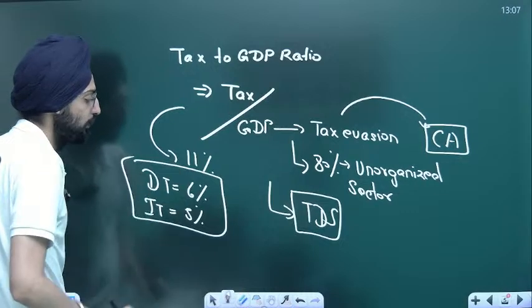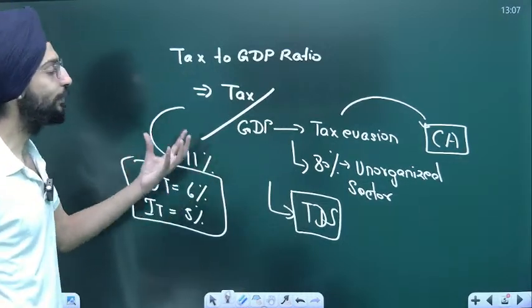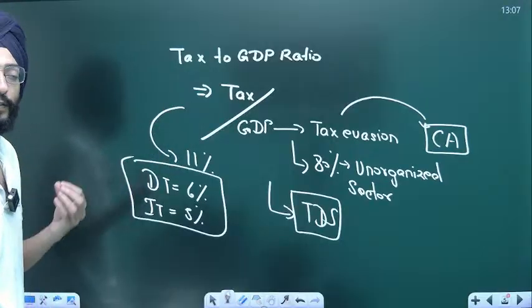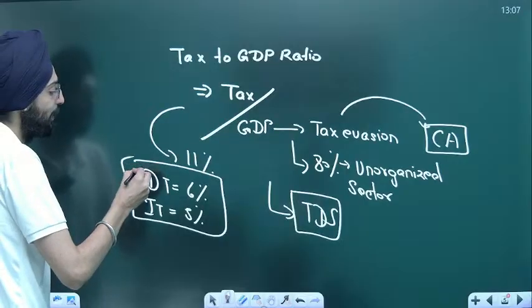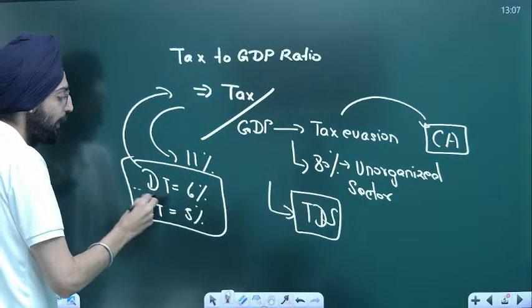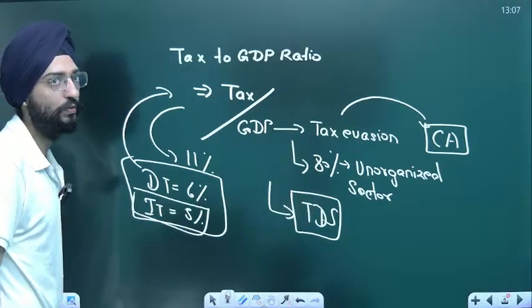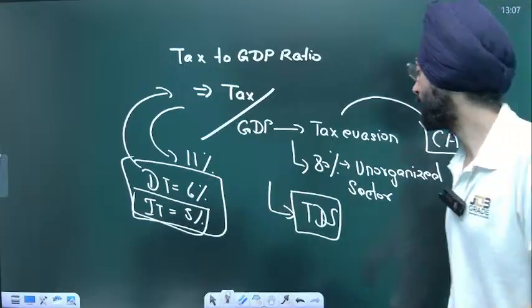Now, sir, we want the tax to GDP ratio, whatever tax is collected by the government, to come majorly from direct taxation, not from indirect taxation. What's the reason behind that?